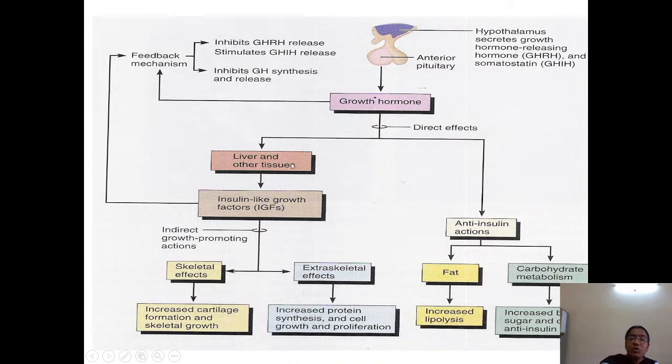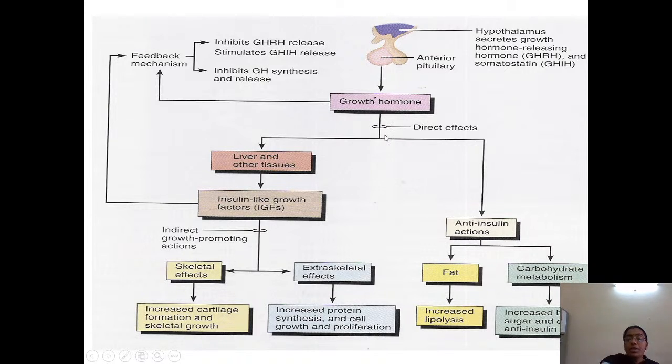So this is growth hormone, which is secreted by the anterior pituitary. Among the many hormones of the anterior pituitary, such as growth hormone and thyroid stimulating hormone, one of them is growth hormone.